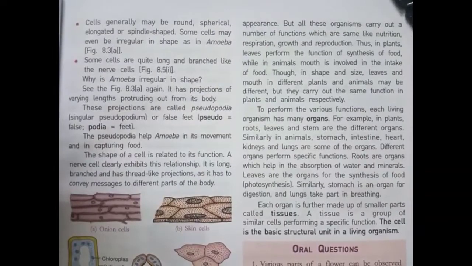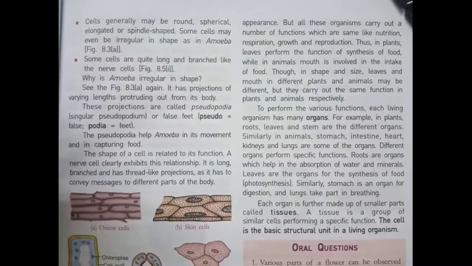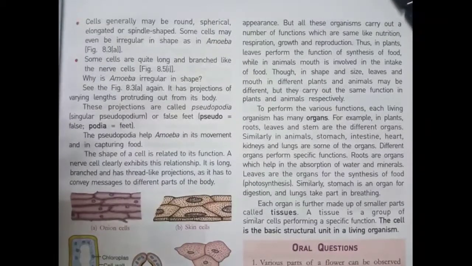Cells are generally round, spherical, elongated, or spindle shaped. Some cells may even be irregular in shape, as in amoeba. Some cells are quite long and branched, like nerve cells. These projections are called pseudopodia.